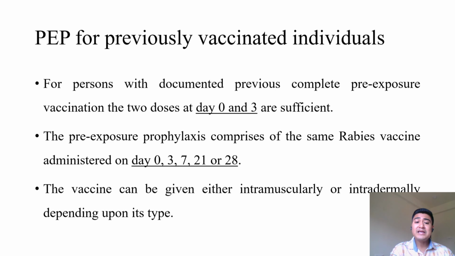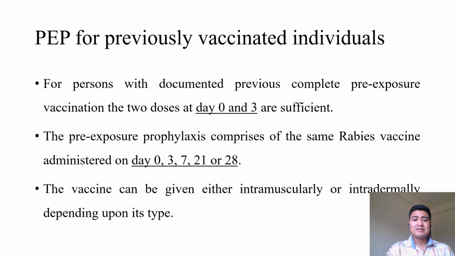The pre-exposure prophylaxis of the rabies vaccine is administered on day 0, 3, 7 and either on day 21 or 28. This is the pre-exposure schedule that is to be given to a person who is at risk of contracting rabies.